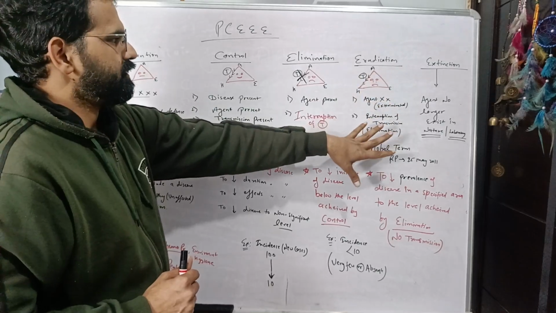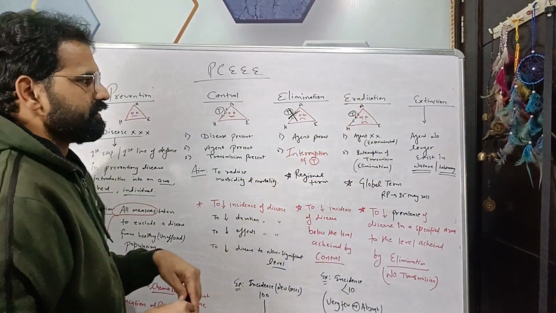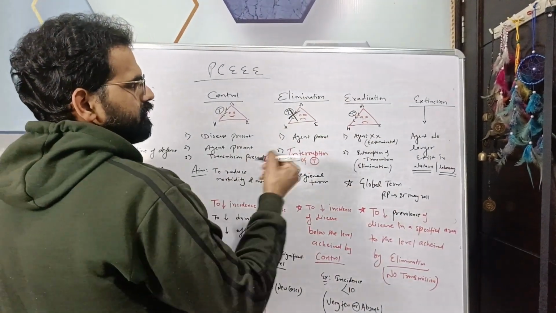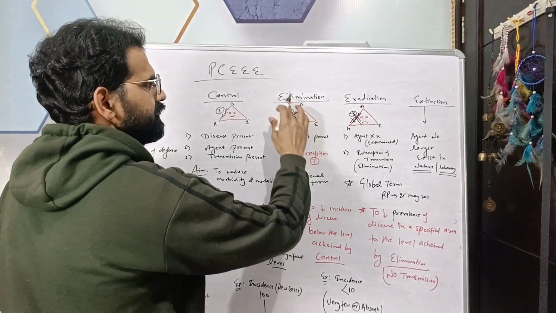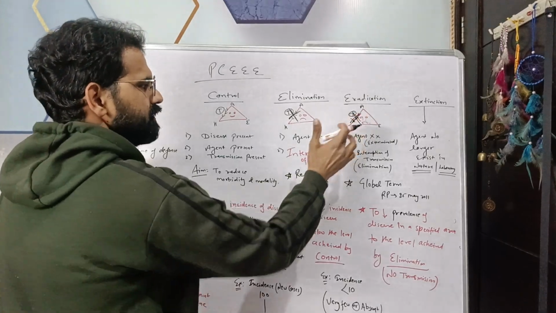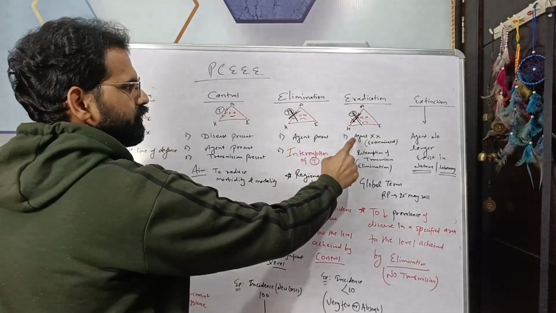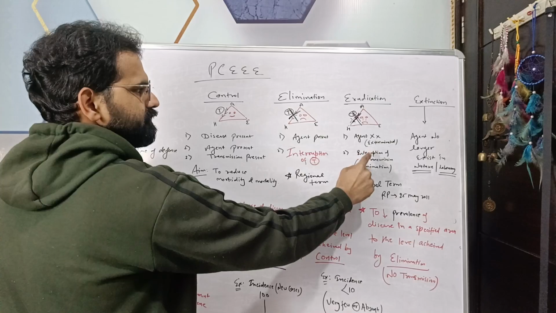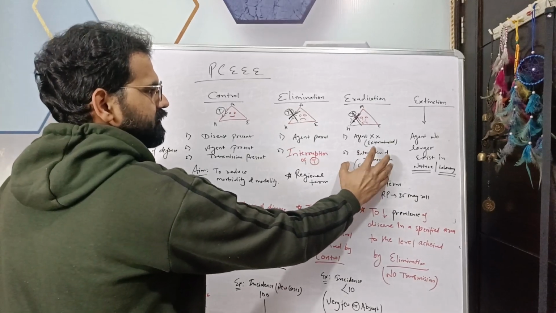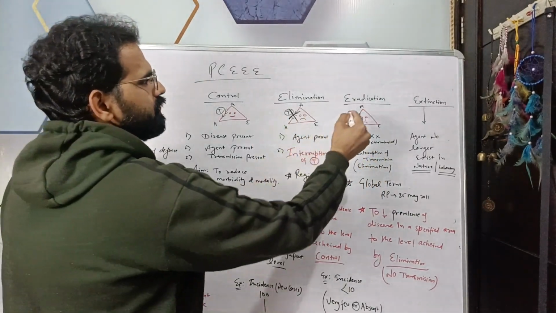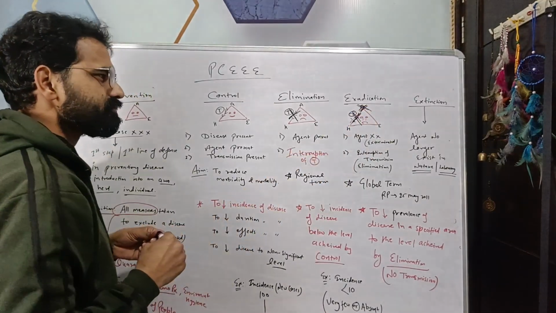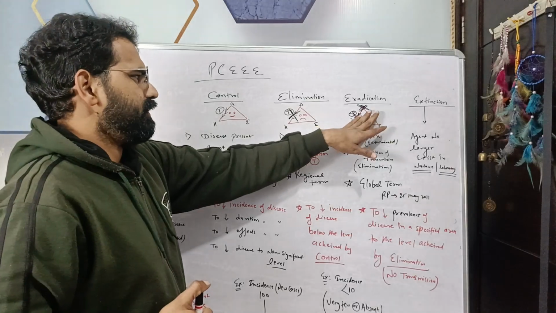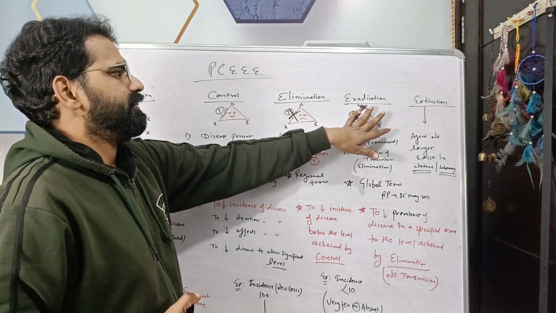Next is eradication. In case of eradication, transmission is already interrupted as in elimination, so there is no transmission. Number two, there is extermination of the agent.